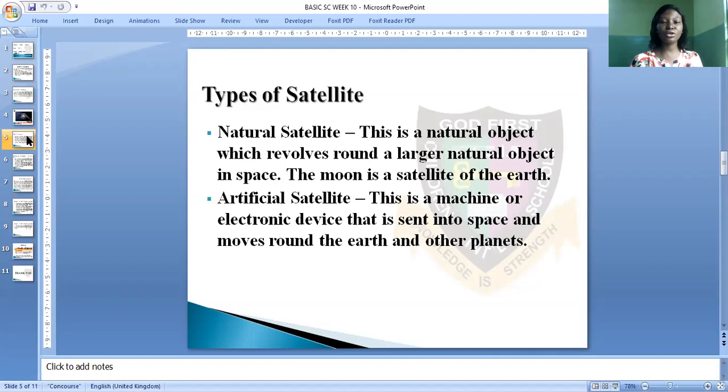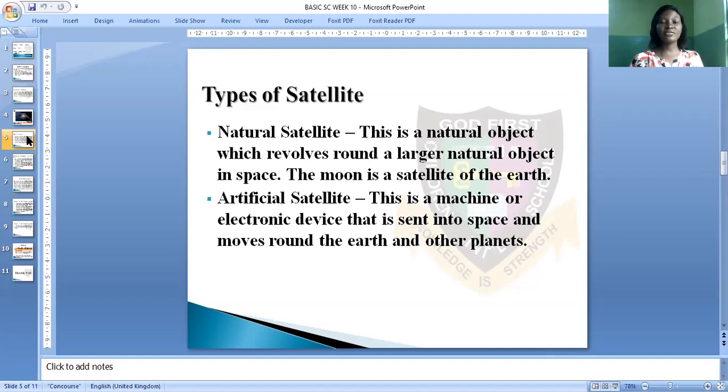So a rocket will be launched into space together with the satellite, and at a particular altitude, at a particular distance, the satellite will be released. The rocket will release the satellite to perform the assignment it was sent to space for. So an artificial satellite is a machine or electronic device that is made by man, and it is sent into space and moves around the Earth and other planets.